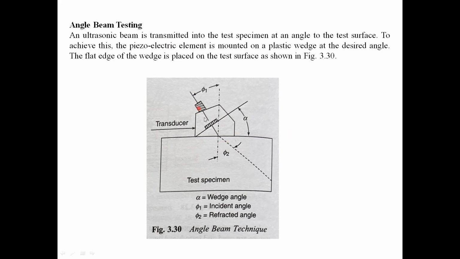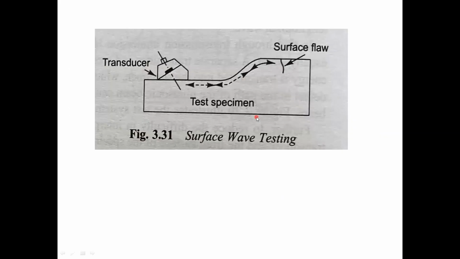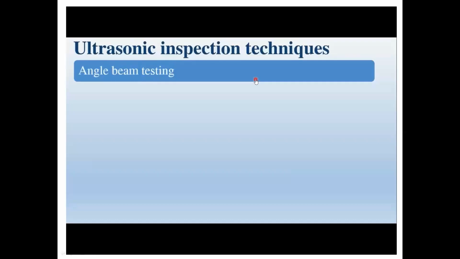See this. Here is the crystal which generates the vibrations. The transducer is kept at a certain angle with the help of a wedge. The sound wave is transmitted in an inclined manner. If you send sound waves in an inclined manner, it is called angle beam testing. Why is it necessary? I will show one video, then I will explain. See this angle beam testing.